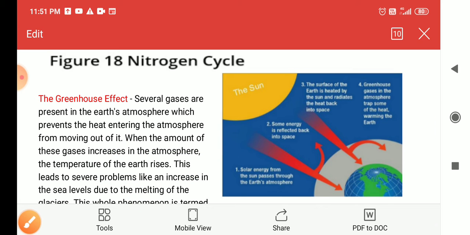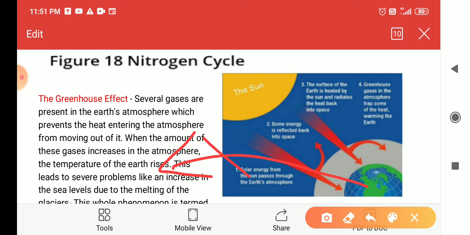But as I told you, some gases are present in the air: carbon dioxide, methane, ozone, etc. These gases do not allow this light or heat energy to go back. As a result, this heat remains here with the earth, and this will increase the temperature.